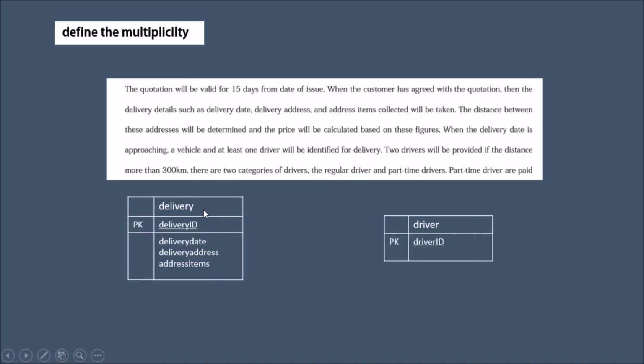So after that, delivery and driver. Okay, relationship is provide. So we see that at least one driver. At least one driver means one to many, because two drivers are more than one. So the delivery, the driver one to many, and the delivery is one to one.